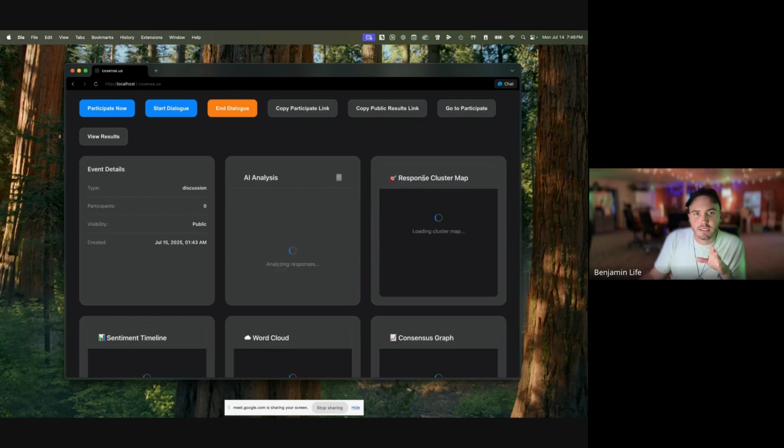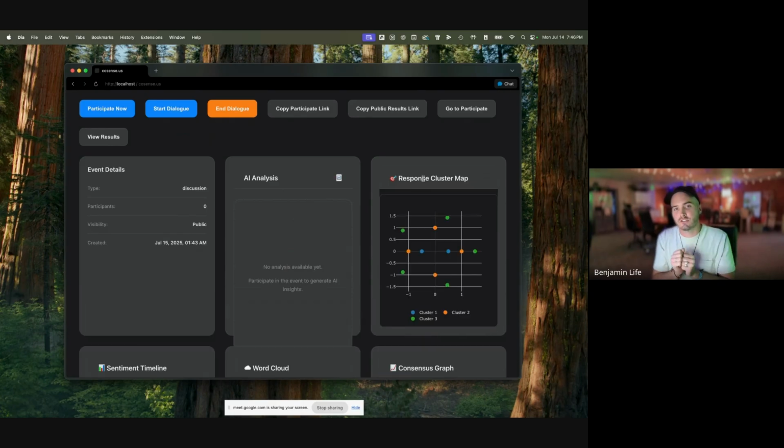Cluster mapping is doing what Polis does, but interestingly, Polis requires structured data as an input to be able to create structured data as an output, to be able to cluster and do algorithmic analysis of the responses that are provided. So what's happening here instead is that AI is creating structured data based on the statements that are shared in natural language, and then it's running the analysis on that structured data. So it's getting the same algorithmic analysis, but instead of requiring people to input structured data, it allows them to input natural language.